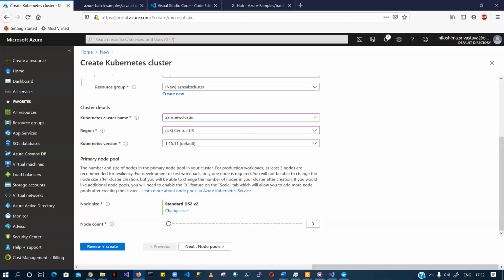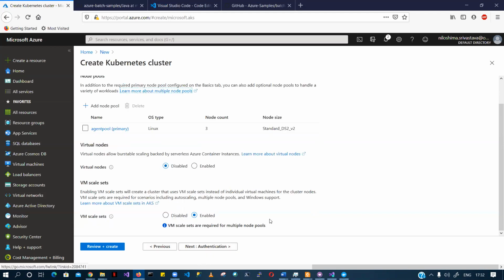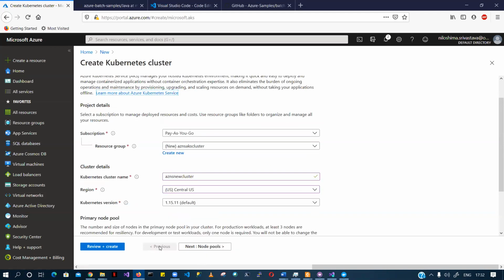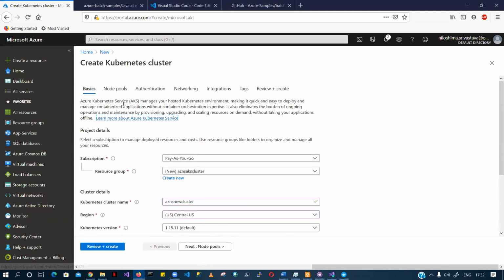So whenever you are managing a cluster using an API, you are going to use this, right? This is my cluster name, and I'll go to node pools. Sorry, let me go to one again. Yeah, I'm in the correct screen, right?